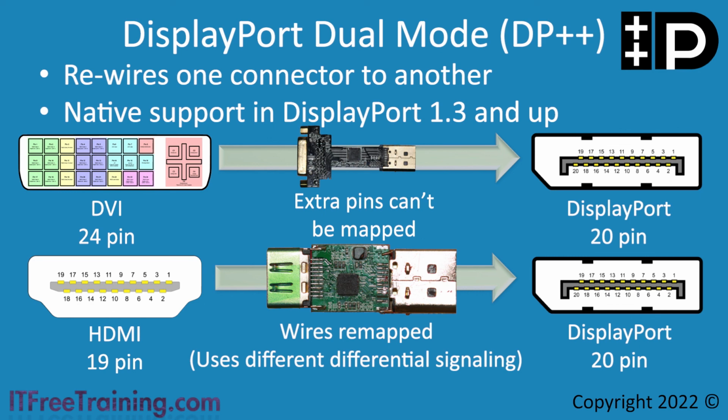Since HDMI and DisplayPort both use differential signaling, it is not too hard to convert between the two using a minimal amount of electronics. Since this adapter is considered to be a passive adapter, as it does very basic signal conversion and rewiring, it may not work with DisplayPort before version 1.3. After 1.3, the standard required passive adapters like this to be supported in order to be considered compliant with the standard. If you are having problems, you may need to pay more for an active adapter, which does a full conversion of the signal rather than just adjusting a few basic things and changing the voltages.